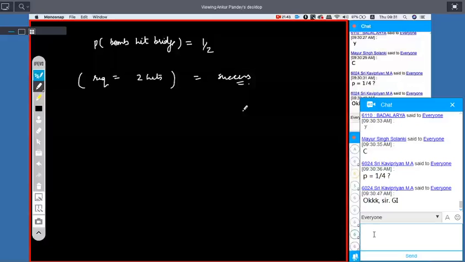The least number of bombs required so that the probability of the bridge being destroyed is greater than 0.9. If the probability of success is greater than 0.9, then the minimum number of attempts is what?